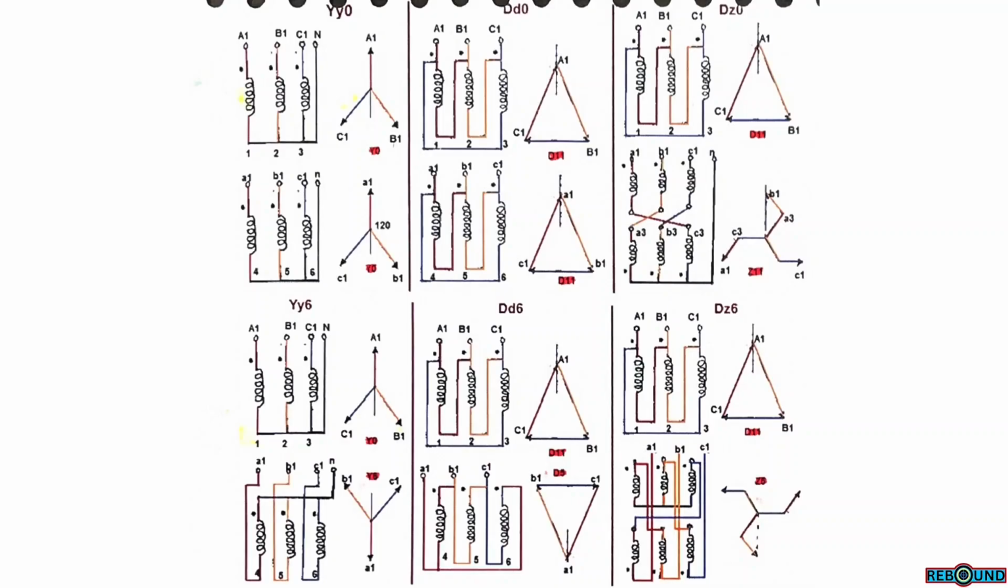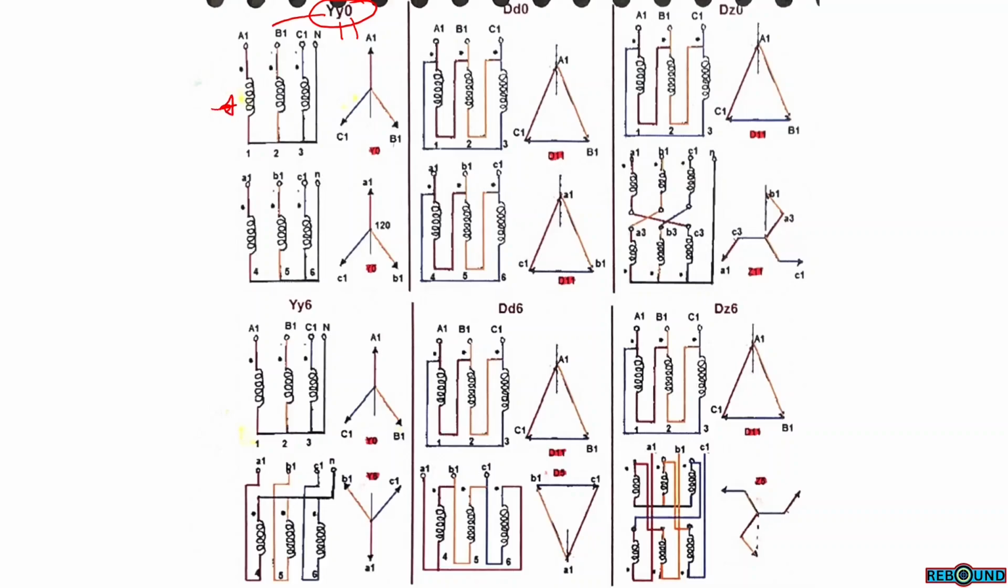Three-phase transformer winding connections. YY0. The first letter is for the primary winding. The second letter is for the secondary winding. 0 is for the phase angle or phase difference between the primary voltages and secondary voltages.